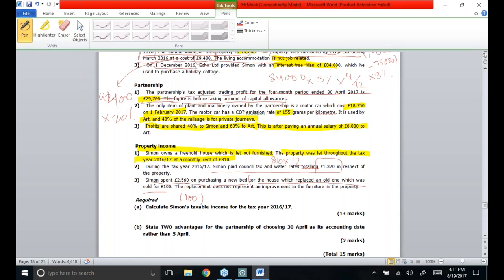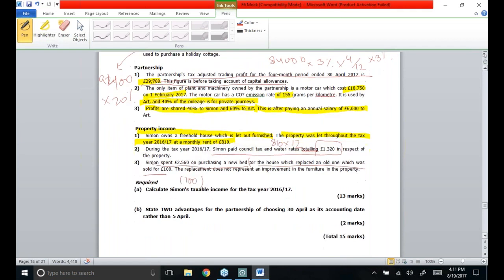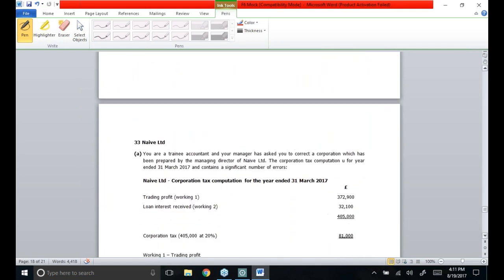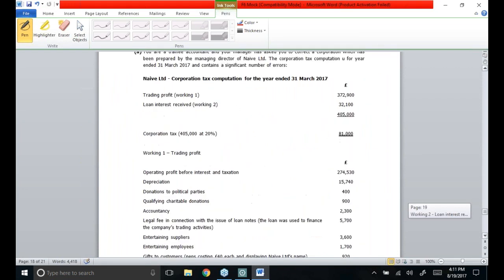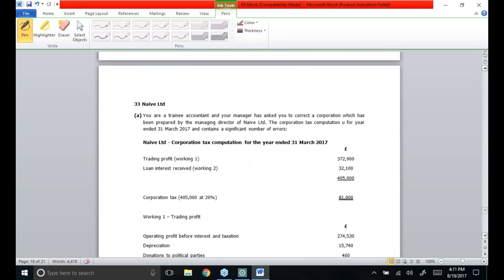I'm moving towards the last part, that's NAVE Limited. So the third question is of NAVE Limited.